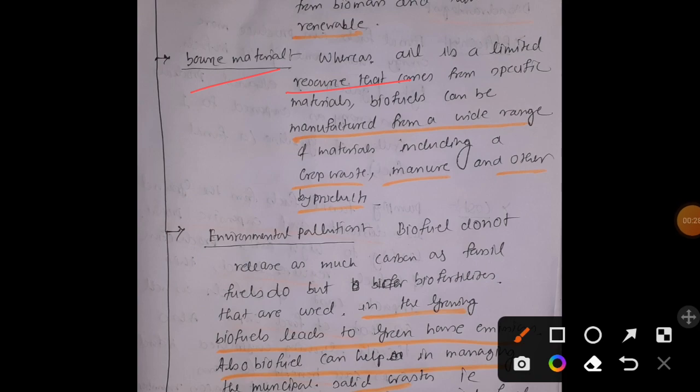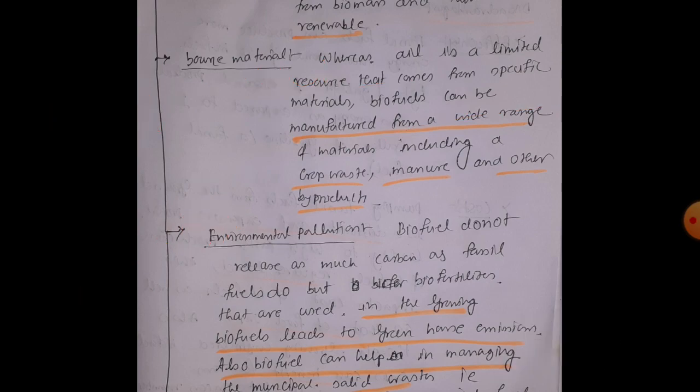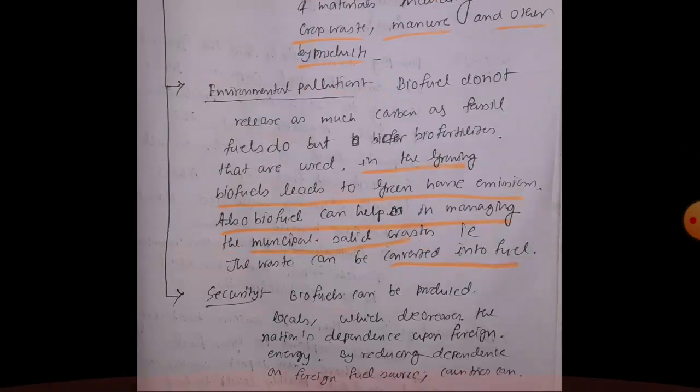And that comes from specific types of materials. On the other hand, biofuels, which provide the same service, can be manufactured from a wide range of materials. You can produce them from food, from microbes, from, let's say, the non-edible part of food crops, with the help of genetically engineered crops, and from manures and crop waste. That means various types of sources are available, right? So that is why it is also an interesting advantage.